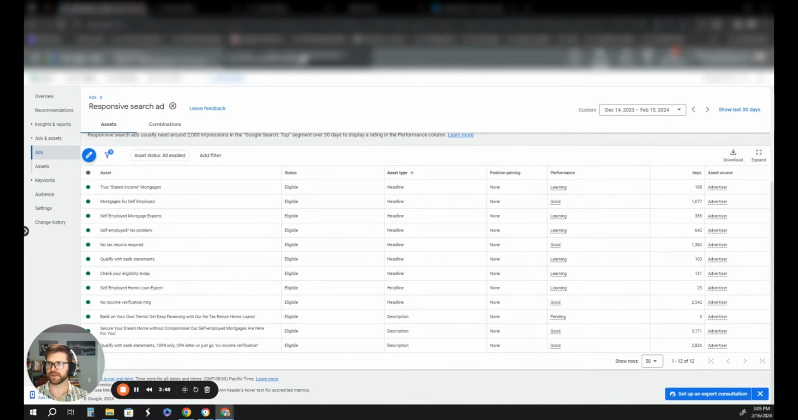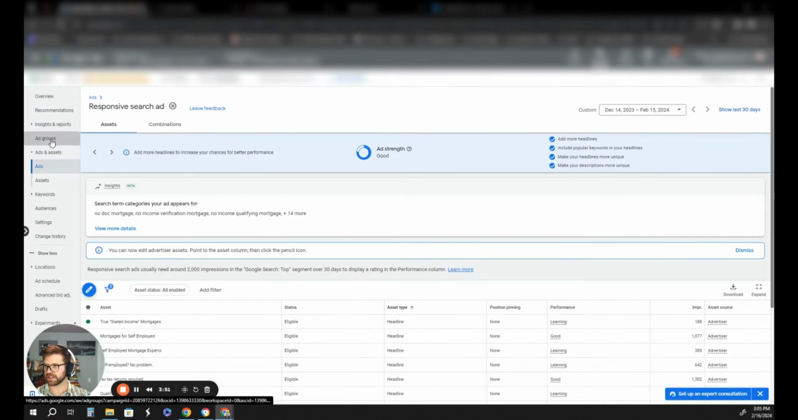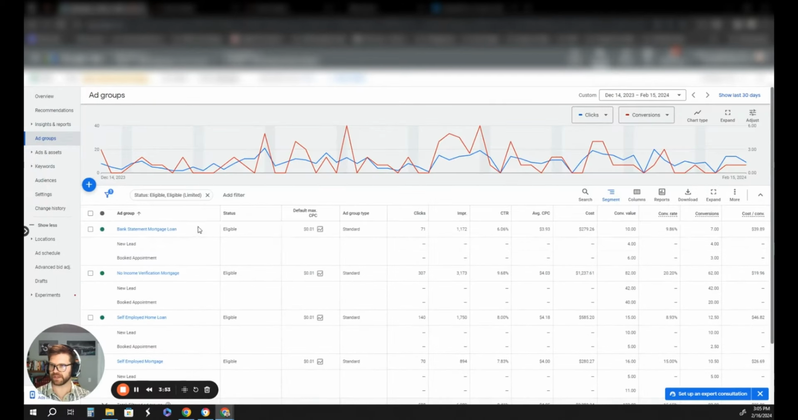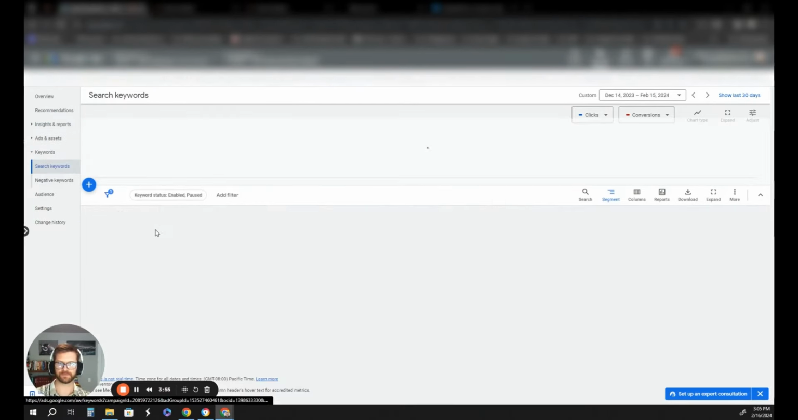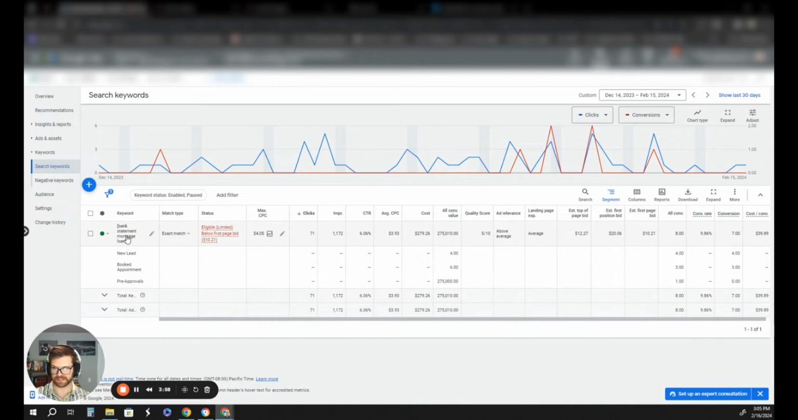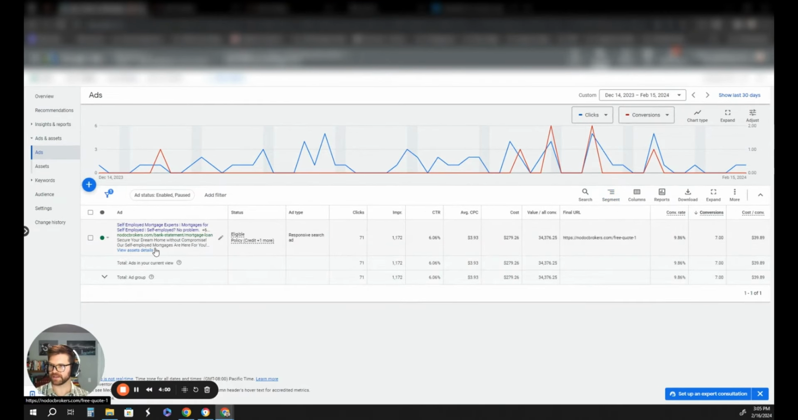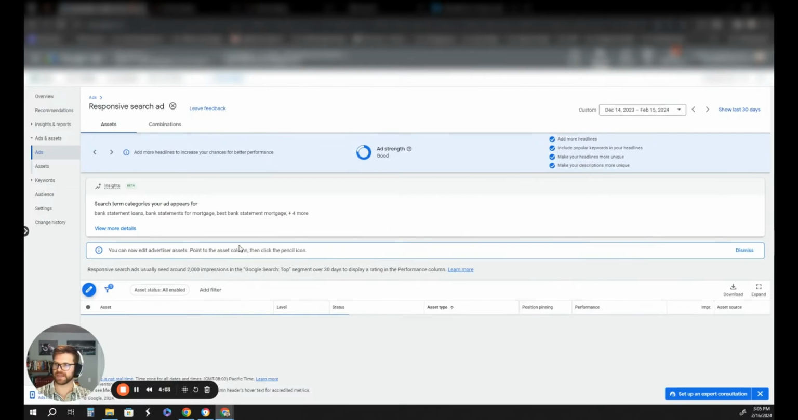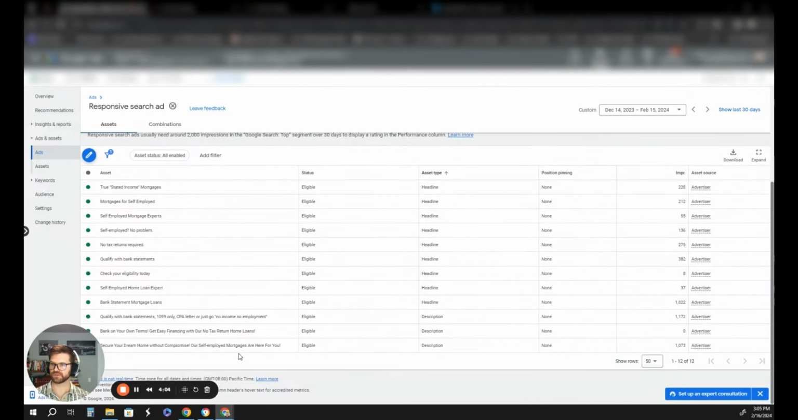I'm going to show you another ad group within this campaign just to give you some variation here. So bank statement mortgage loan. Click on that one. You'll see here it's an exact keyword, and then ads and assets. It's almost the exact same headlines and descriptions. The only difference is that I have bank statement mortgage loans in one of the headlines. And you'll see here that it's one of the most shown headlines. So when leads are typing that in and they see it, it has that relevancy to them. And there's that congruency. They click on the ad.